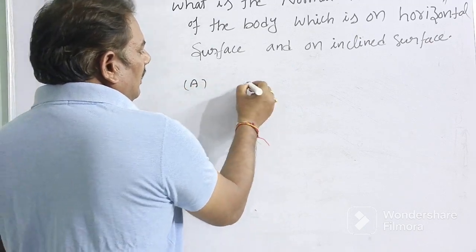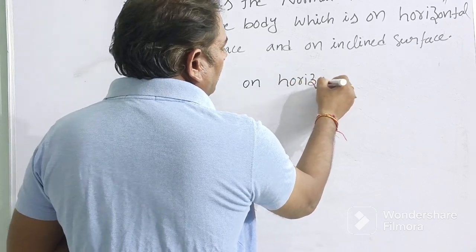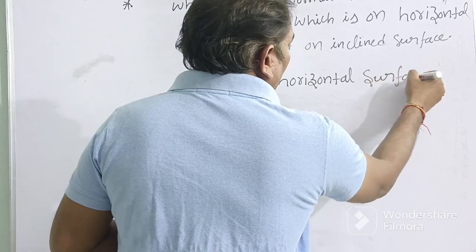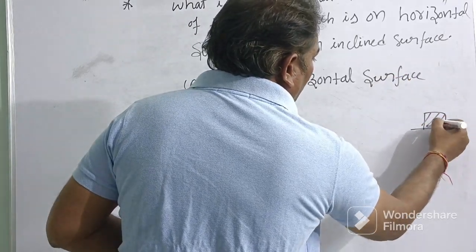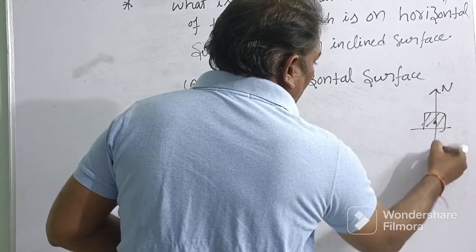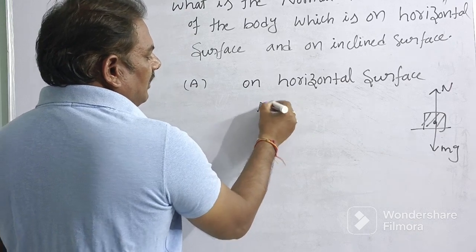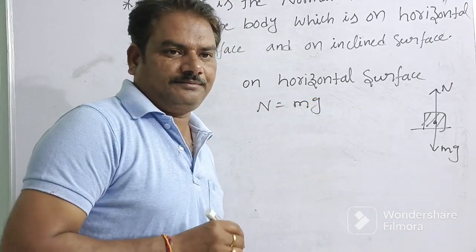So on a horizontal surface, simple, the normal reaction acts upward and the weight acts downward. On a horizontal surface, the normal reaction N equals mg, simple.